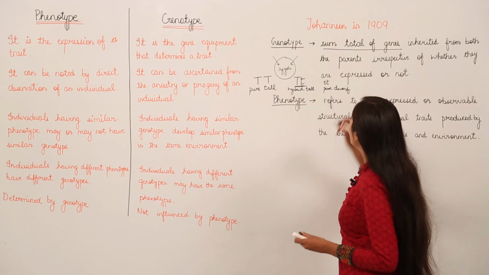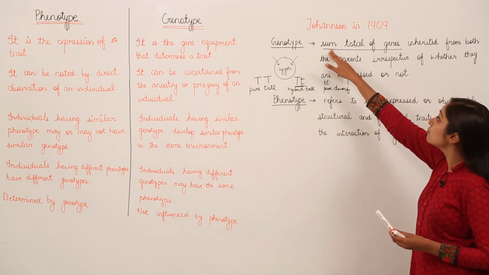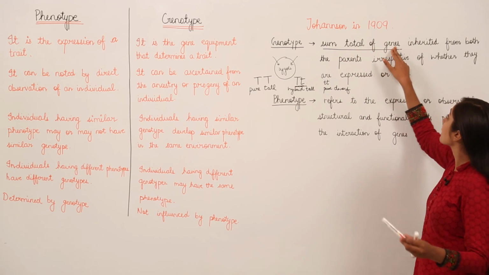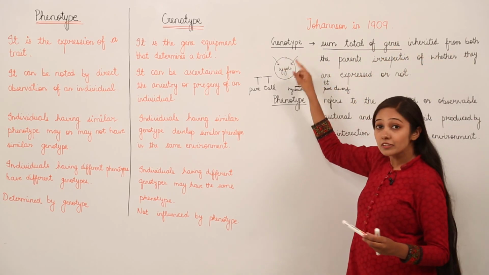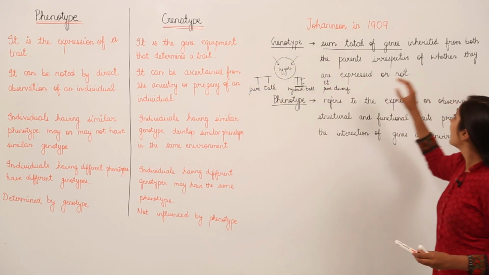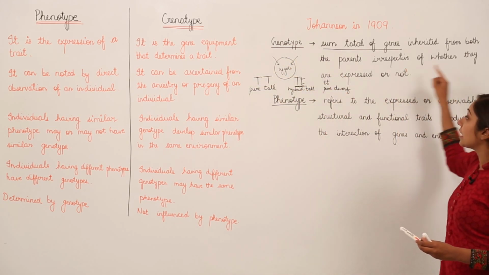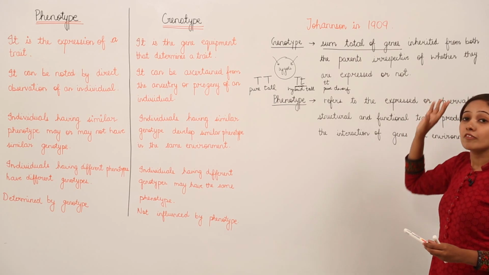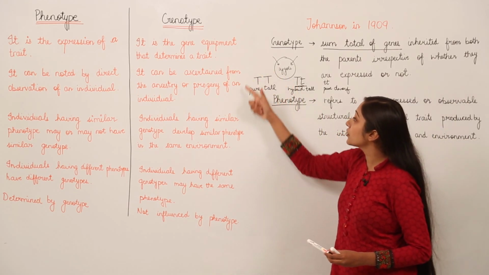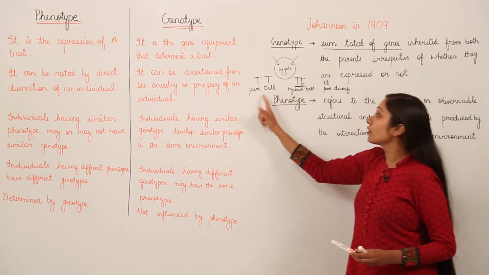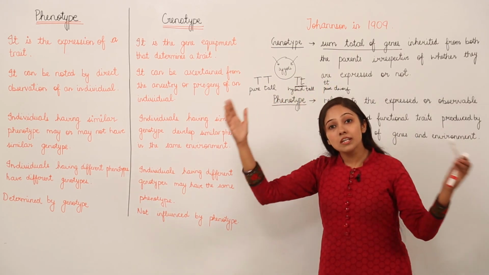Okay, so let us revise. Genotype is the sum total of genes inherited from both the parents, from mother and from father, irrespective of whether they are expressed or not. For example, both this combination and this combination are going to produce a tall pea plant.